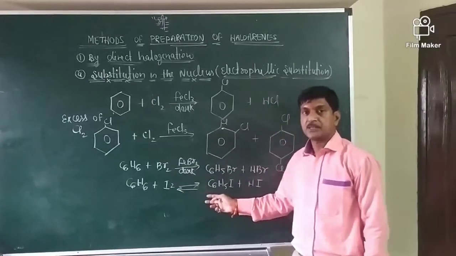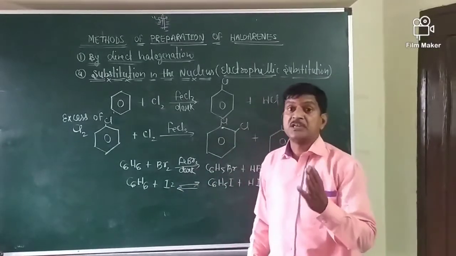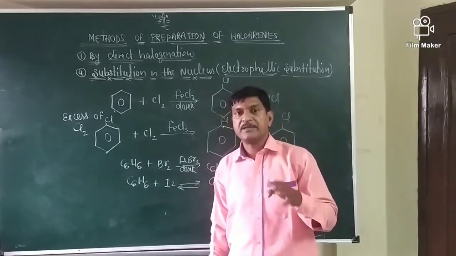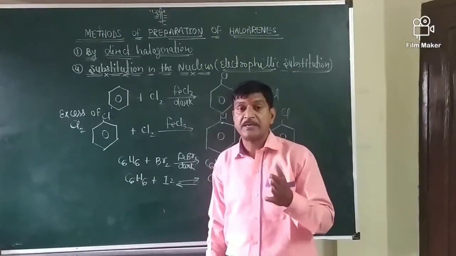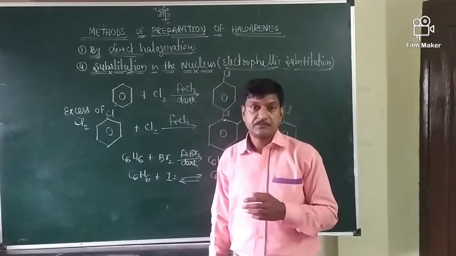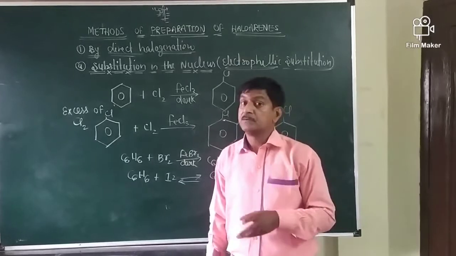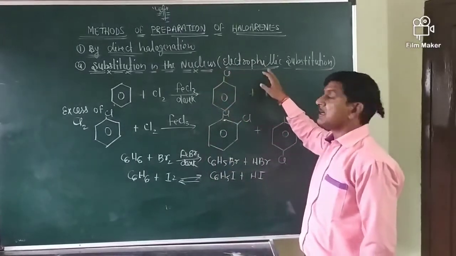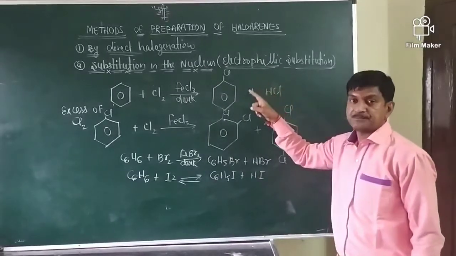That's why we are using it. But direct fluorination is not possible because direct fluorination of fluorine on the benzene ring is very violent and difficult to control. That's why direct fluorination is not done. This is known as substitution in the nucleus, or electrophilic substitution reaction.